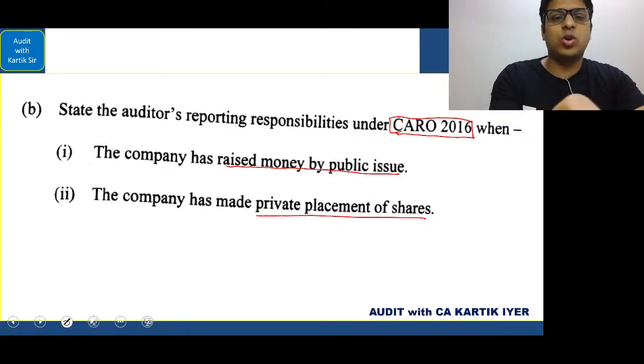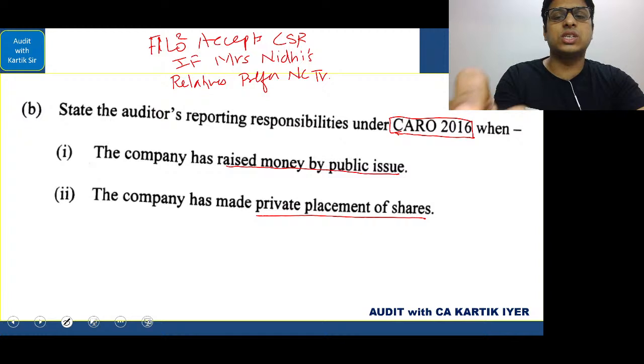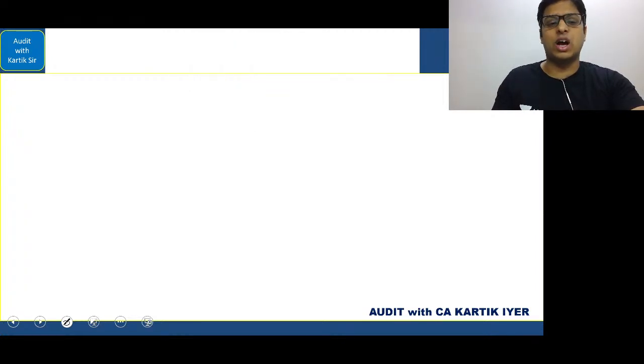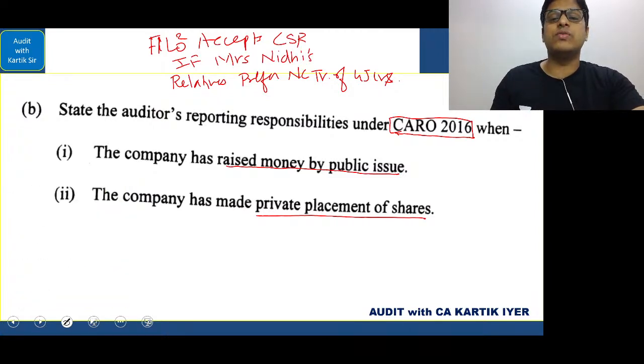As you know, we had done a code called Philo accepts CSR. If Philo accepts, CSR, if Mrs. Needy's relatives prefer non-cash transaction of 45 crores. Correct? You remember this code. It is a very simple code to remember the entire CARO clause. Using this code, you will be able to remember all the CARO clauses.